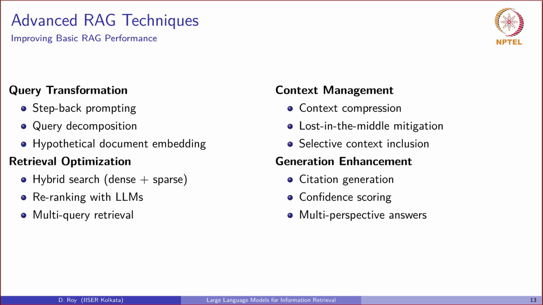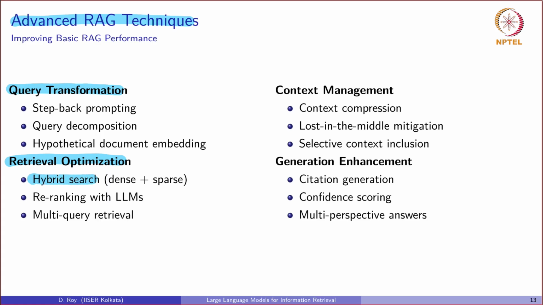Of course, a RAG system has its own failure modes as well. What if the initial retrieval is very poor? What if the context is too long? So to address this, the field has rapidly developed a suite of advanced RAG techniques. We can use query transformation to improve the initial query before retrieval. We can optimize the retrieval to include, let's say, hybrid search.